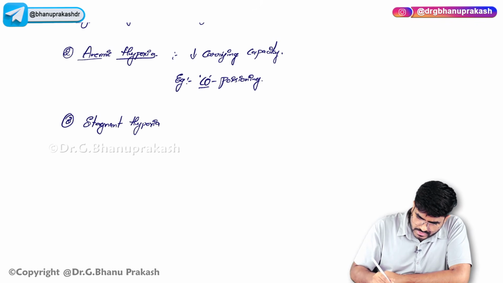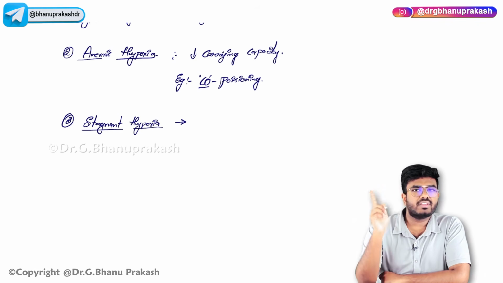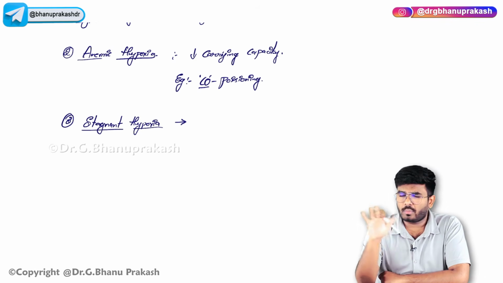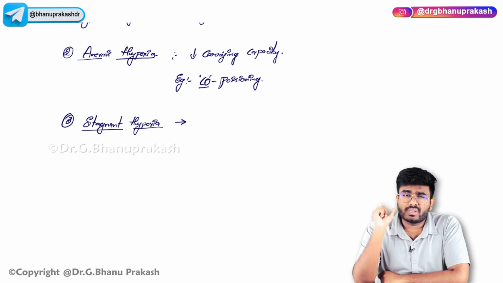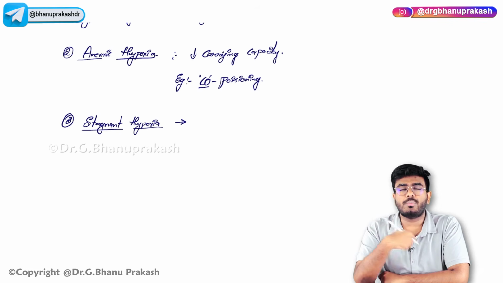So, stagnant hypoxia, it is seen in which conditions? See, there is no problem outside, everything is okay with the environment, it is a normal environment, and there is no problem with the blood also, hemoglobin is properly there and everything is normal, but the pumping action. Who is the pump? It's a motor pump, our heart.